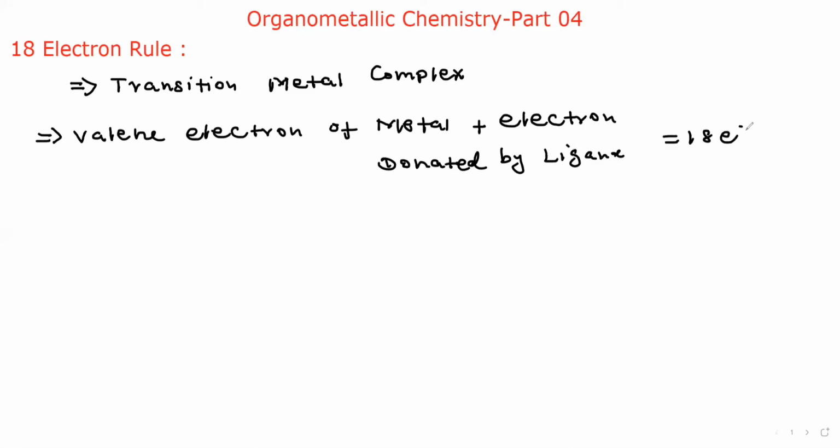Because 18 electrons is more stable. Why is 18 electrons more stable? Due to the closed electronic configuration.